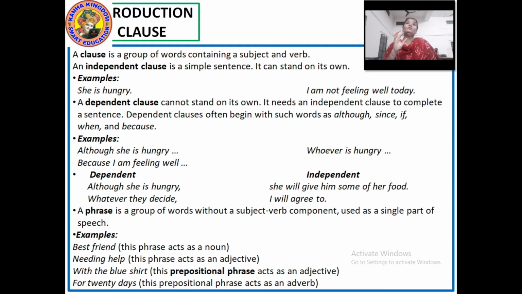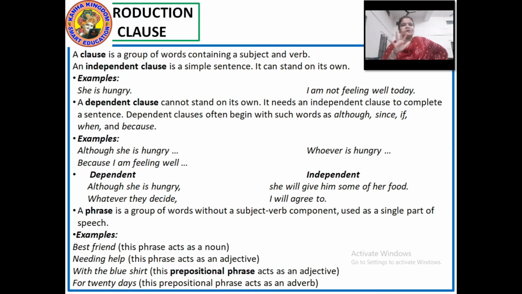Now, as I told you, a clause is a group of words containing a subject and a verb. A clause will always have a subject and a verb. While she was singing. Here the subject is there, she, and the verb is there, singing. Okay. An independent clause is a simple sentence. You can understand it that way, and it stands on its own.